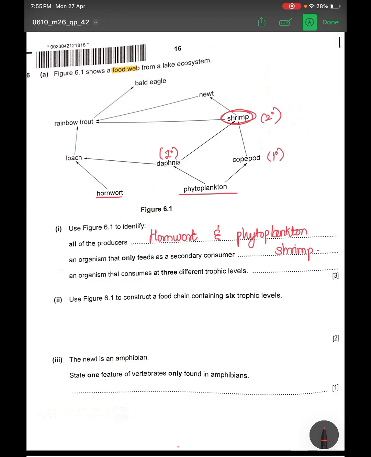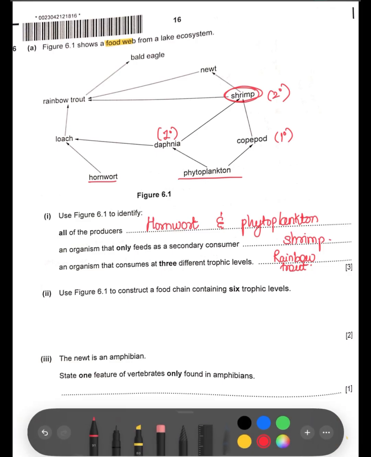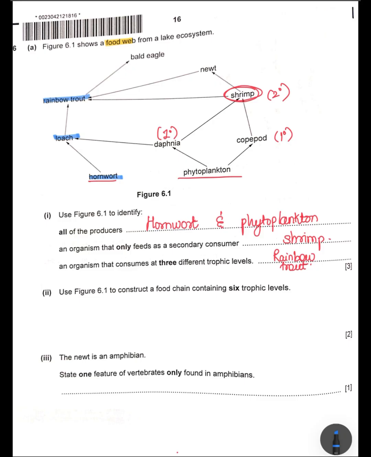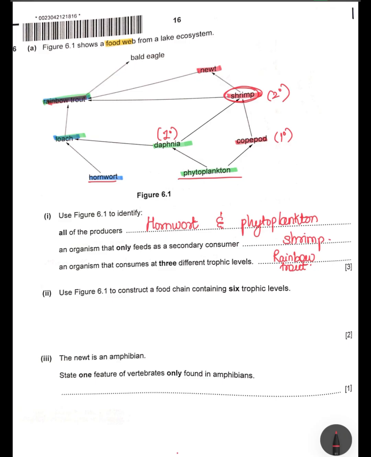Third, an organism that consumes at 3 trophic levels. The answer to this is rainbow trout. Now why is it rainbow trout? Because if you look at the different food chains, let me just highlight it for you. 1, 2, 3. This is the first food chain. If you consider the different food chains, you will see that rainbow trout is consuming at all the 3 trophic levels, which is why the answer is rainbow trout.